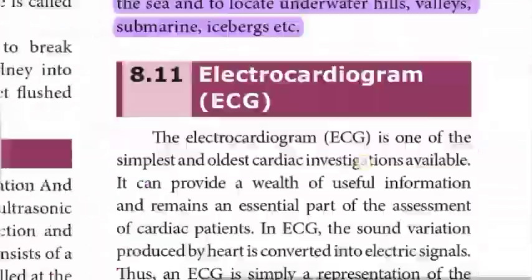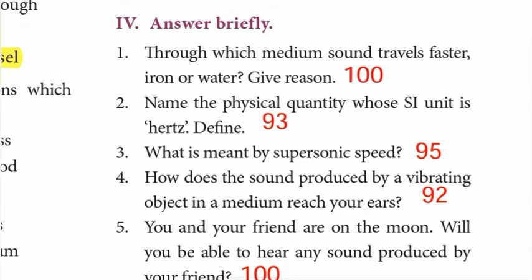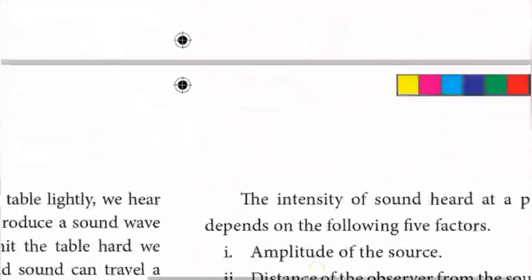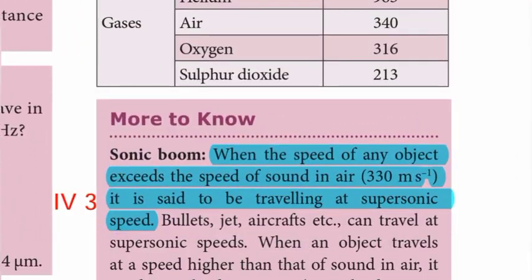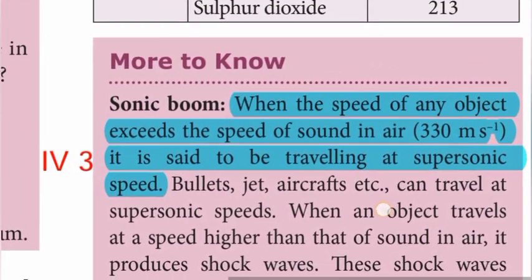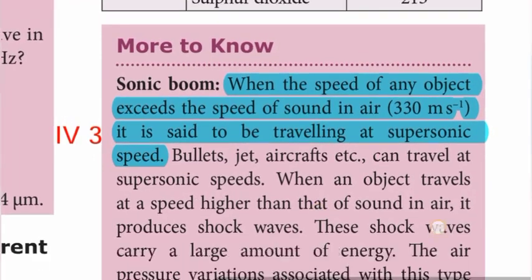Then third question, what is meant by supersonic speed? Page number 95. Supersonic speed. Look at 95, it is in More to Know. When the speed of any object exceeds the speed of sound in air 330 ms minus 1, it is said to be traveling at supersonic speed. Roman number 4th, third one answer.